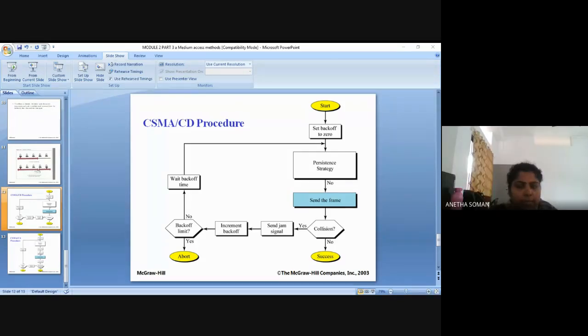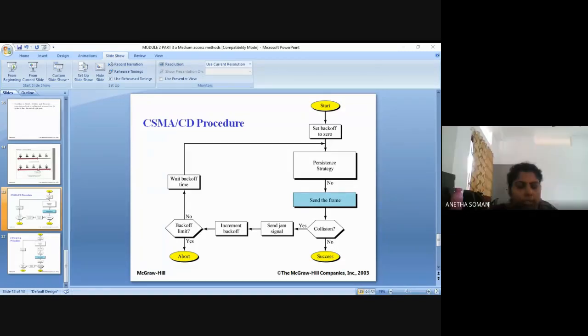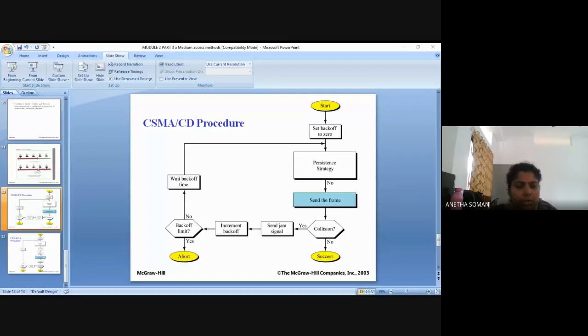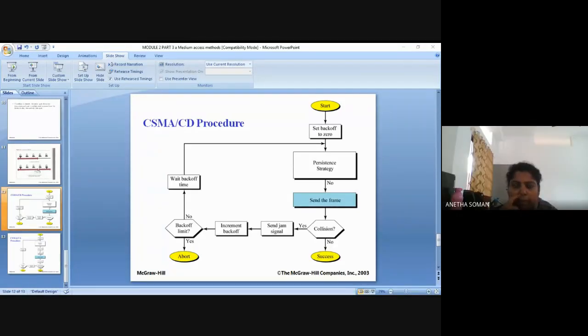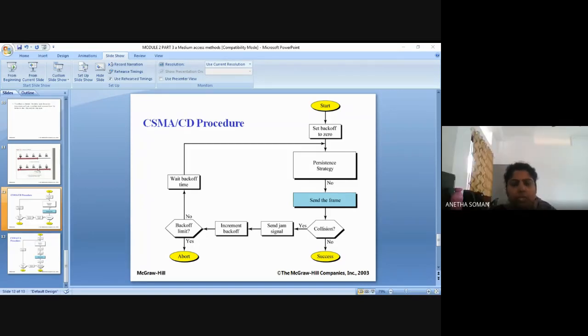Ajmina is there? Yes, Miss. Atulya, yes, Miss. Drishya, present, Miss. Neeraj, Rangeet, Miss. Who's that? Neerajana, Rangeet, Vaishnav, present, Miss. Anjali, and Shruti.